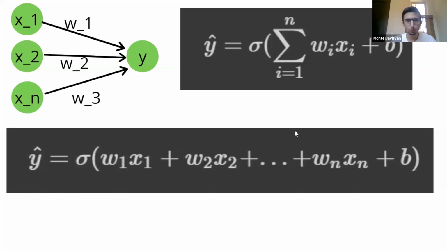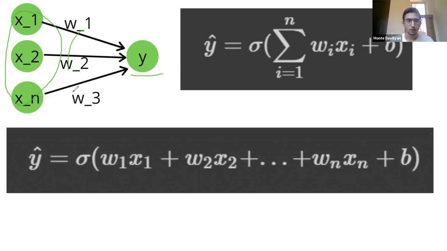Now, let's compare this to a neural network. This is a very basic neural network. This isn't going to have much practical sense, but it is a good intuitive feeling for it. So in this case, we're going to have 3 inputs. This is the same thing as our linear regression, where we have as many inputs as we want. We're next going to have these weights. I'll explain what these arrows are. And we're going to have some output, y.